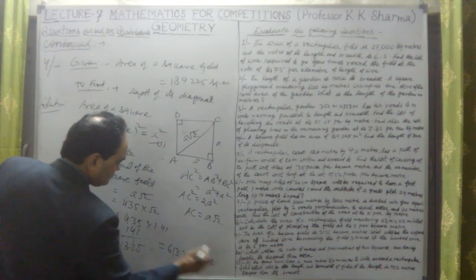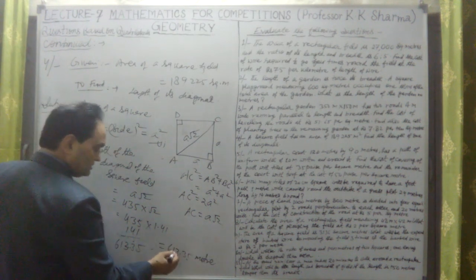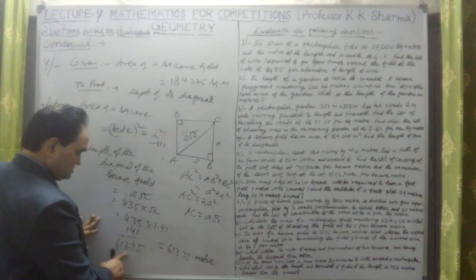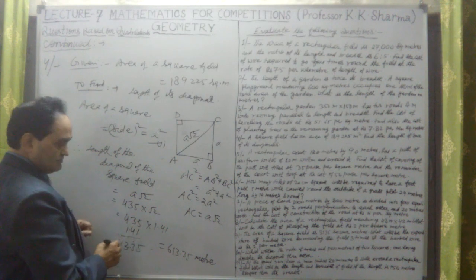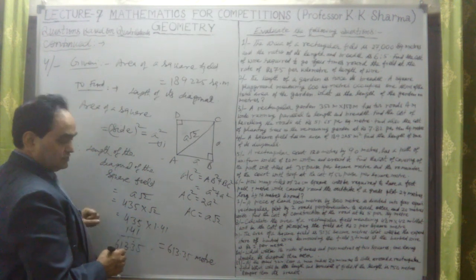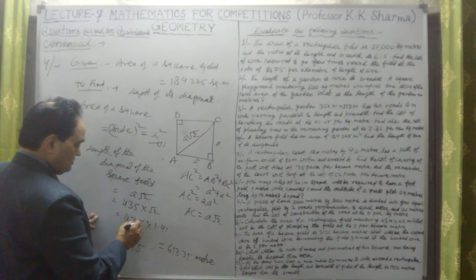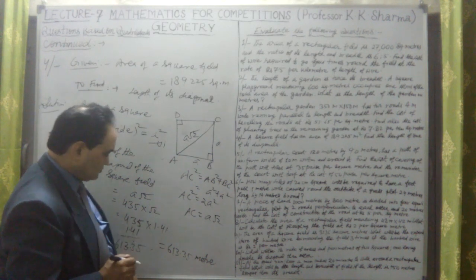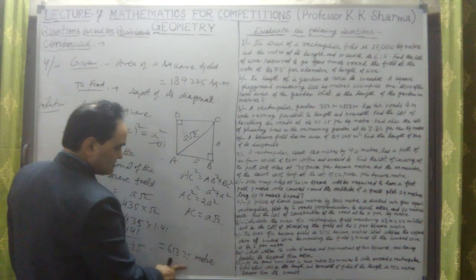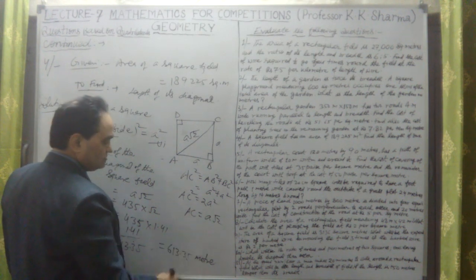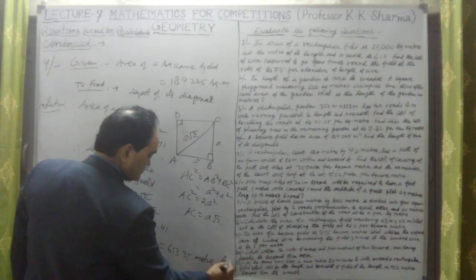Length of this diagonal is 613.35. If I multiply 1.41 into 435, it will give us 613.35. This is the answer here. Okay, length of the diagonal is 613.35. This is the answer.